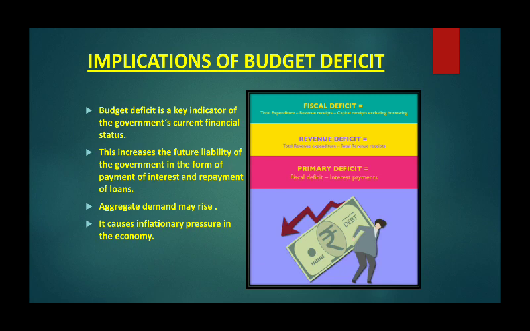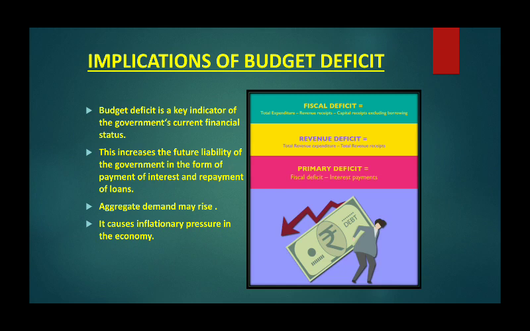Secondly, higher borrowing means higher pressure on the revenue expenditure in the form of interest payment. Now this adds to the problem of deficit, because this may impose undue burden on the future generation, because they are the ones who need to bear the pinch of the interest burden. So that is a negative impact.